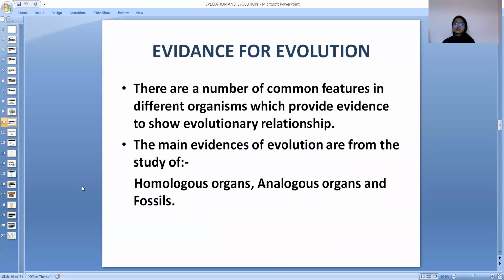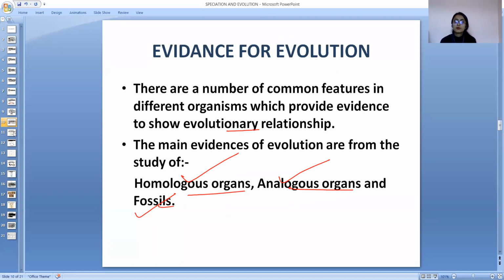After this, we have evidence for evolution. There are so many evidence for evolution. We have said that evolution happens, but what is the evidence for evolution? Let's talk about that. There are a number of common features in different organisms which provide evidence to show evolutionary relationship. The main evidence of evolution are from the study of these 3 factors: homologous organs, analogous organs and fossils. These are the 3 evidence of evolution. Now let's talk about these evidence one by one.